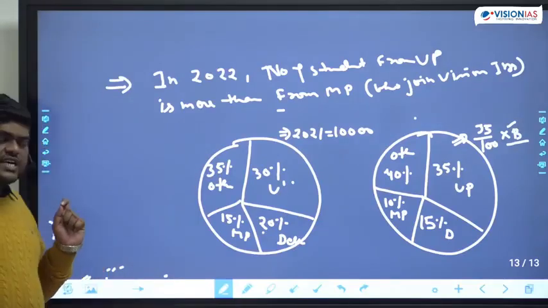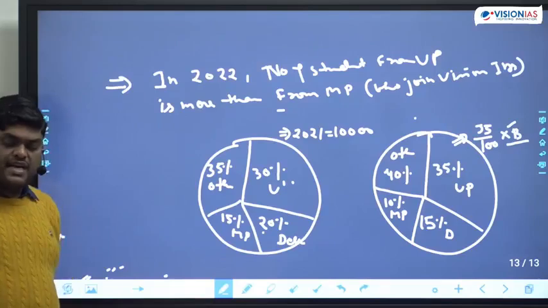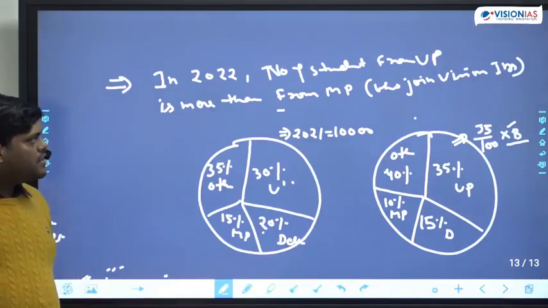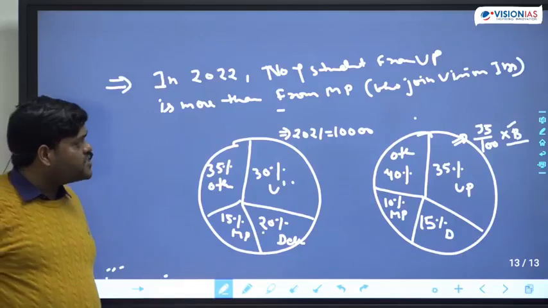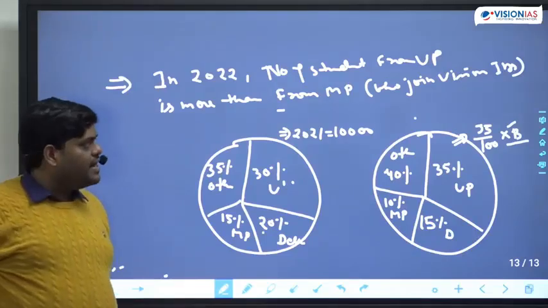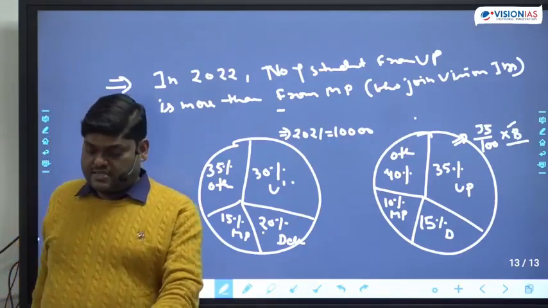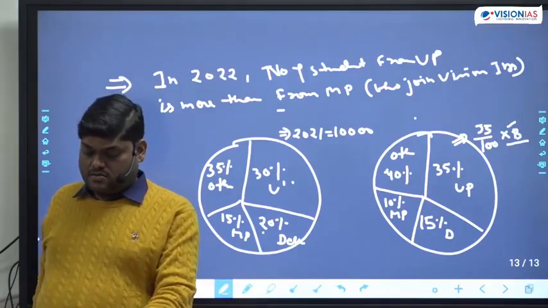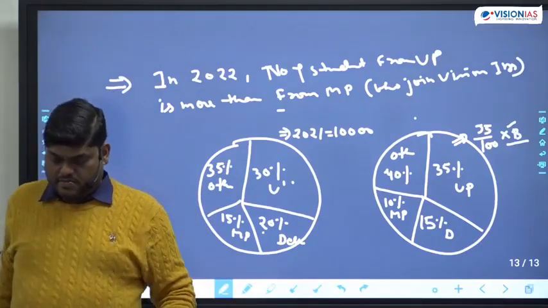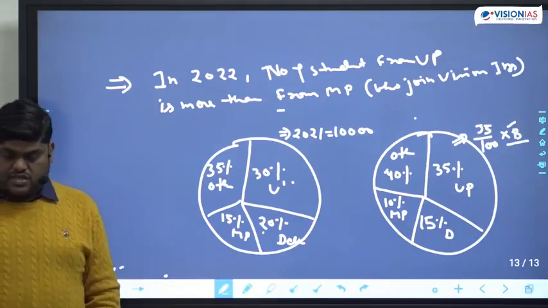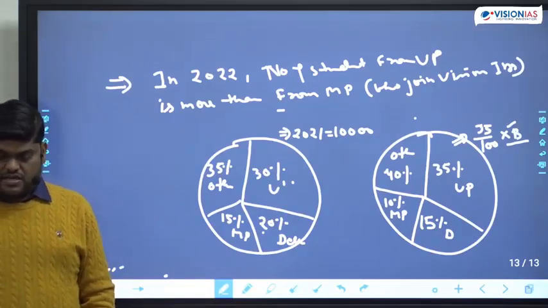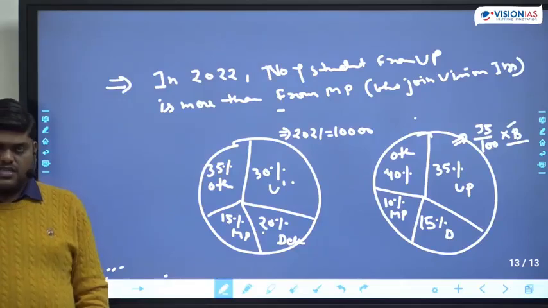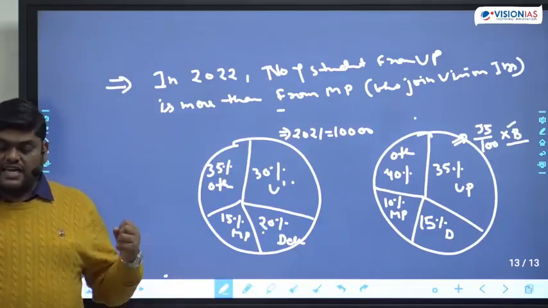In 2022, number of students who joined from UP is more than from MP who joined Vision IAS. Tell me, this statement is correct or wrong? Payal, Harshvardhan, correct, Muskan, Achal, great. Now it is giving me confidence. You guys are getting the concept.